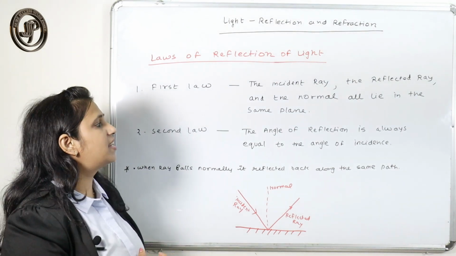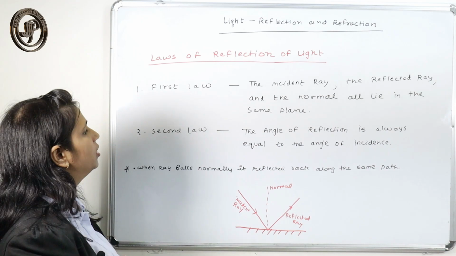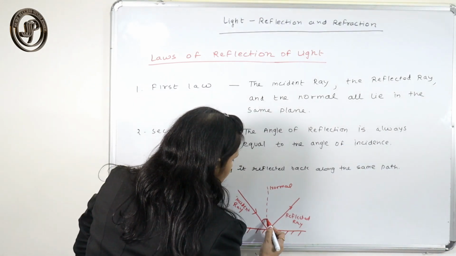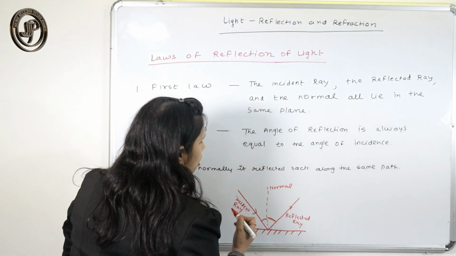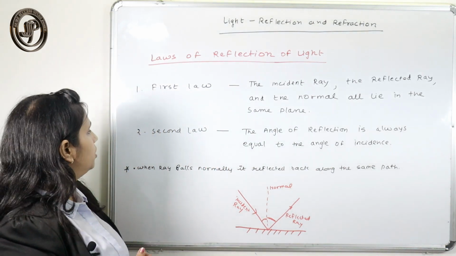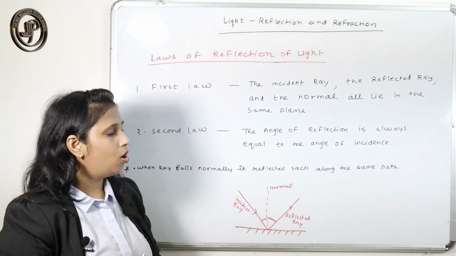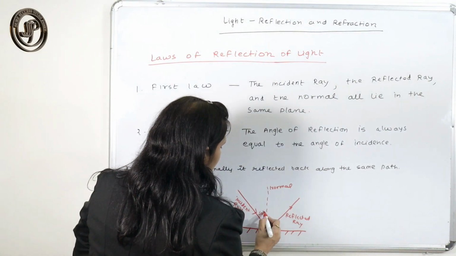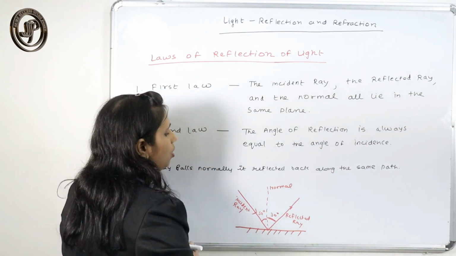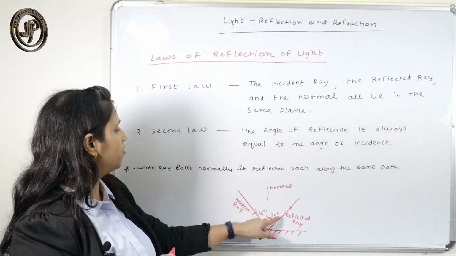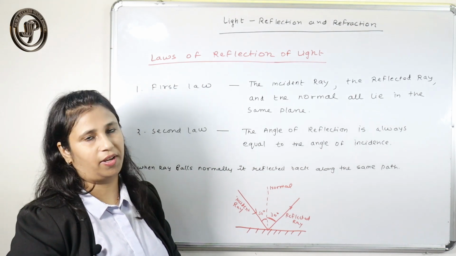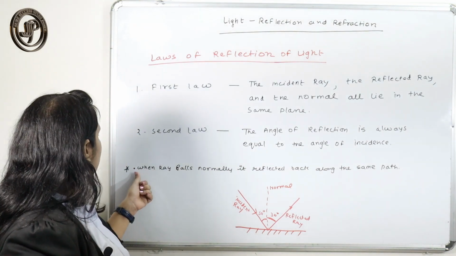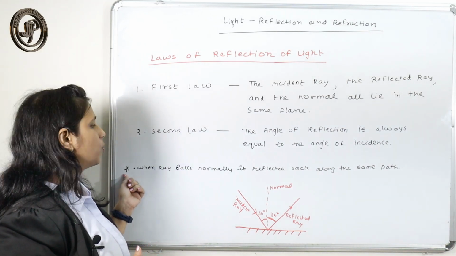The second law states that the angle of reflection is always equal to the angle of incidence. So this angle and this angle are always equal. This is the second law. If this angle is, suppose, 30 degrees, then this is also 30 degrees. If this is 45, this would also be 45. The important thing here is that I have marked a star with that line.